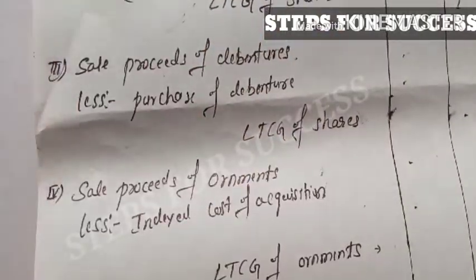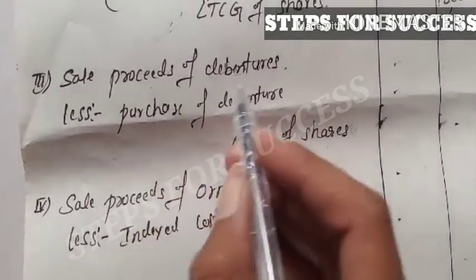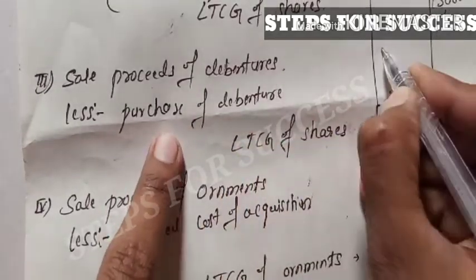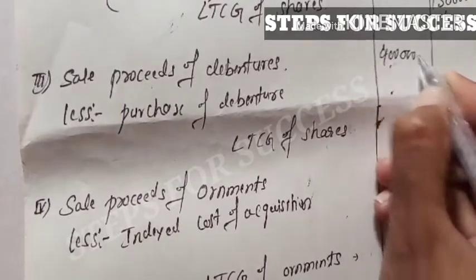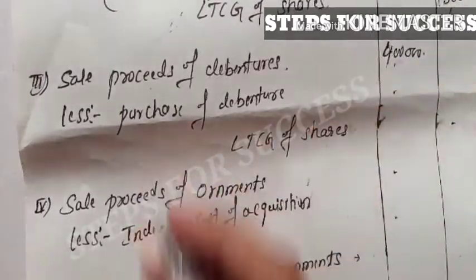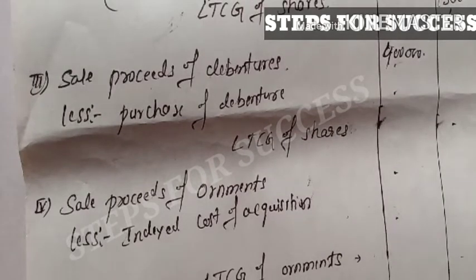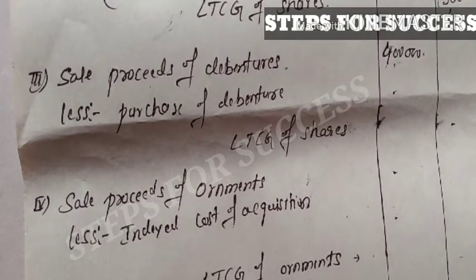You can see in the question, the sale proceeds of debenture are 4 lakh. For the debenture, we cannot take the indexed cost of acquisition.